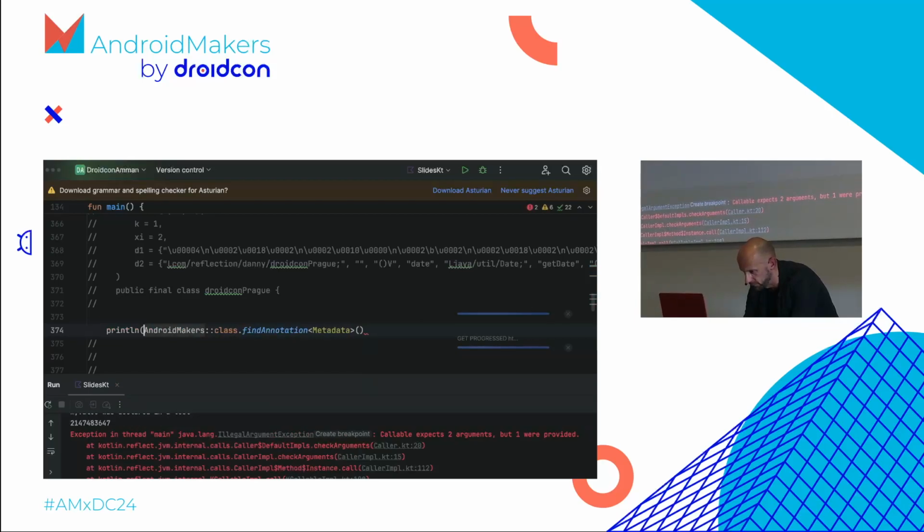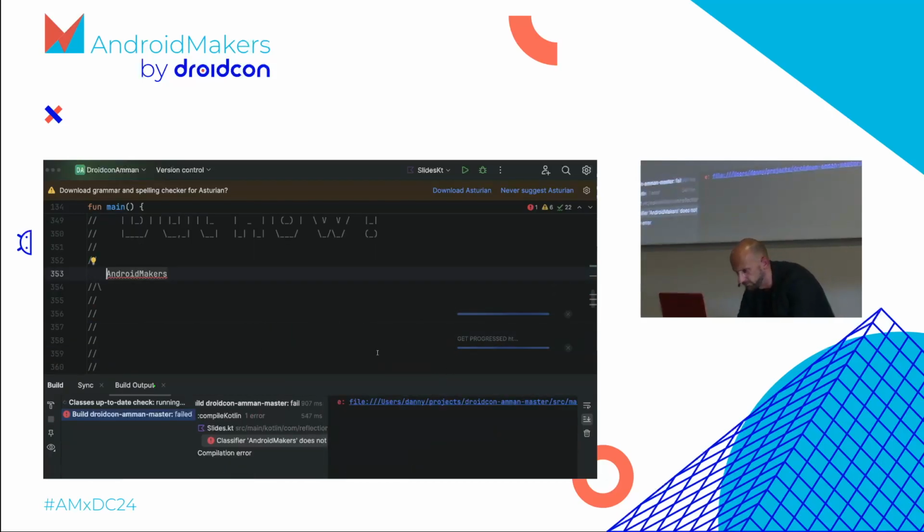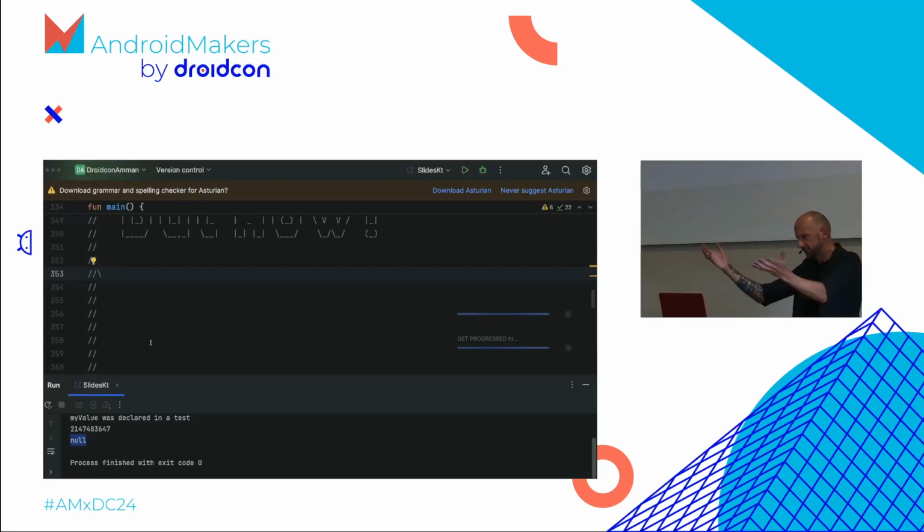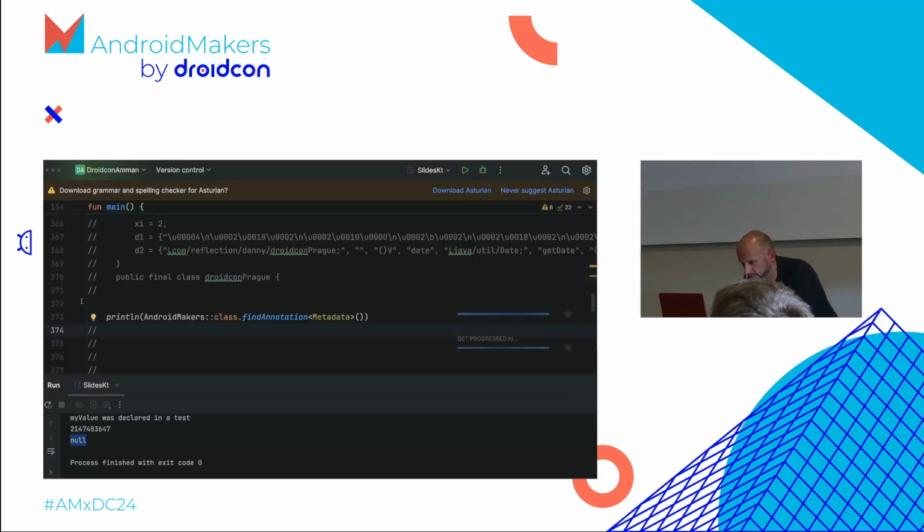Any guesses what we'll see? Has anyone used reflection before? Okay, cool. Actually, just let me know, because this will not work. Now, this annotation is not there. But it is actually there when we look at it. Why is this? Because we really didn't make a mistake.